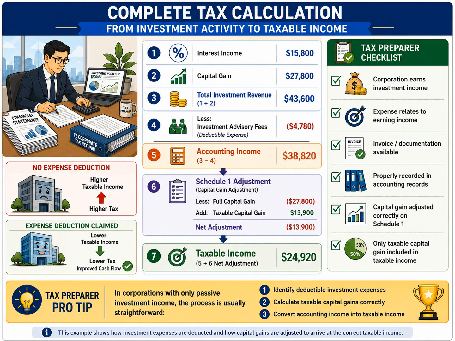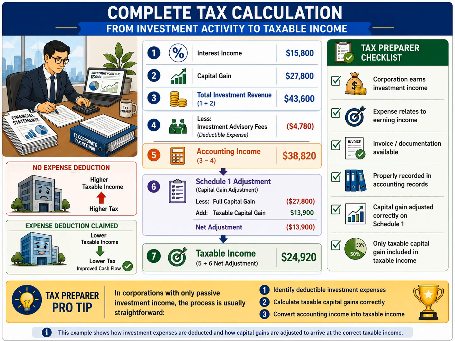Next, the corporation deducts investment advisory fees of $4,780. These fees were incurred to help manage and generate investment income and are generally deductible. After deducting those fees, the corporation arrives at accounting income of $38,820. At this point, many new tax preparers assume the work is complete. However, accounting income is not always the same as taxable income. This is where the Schedule 1 adjustment becomes important.